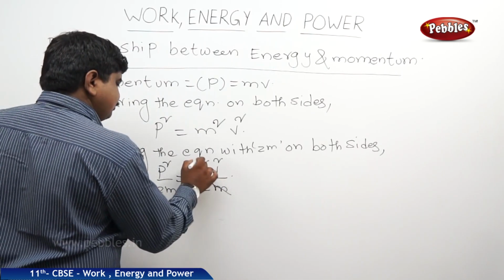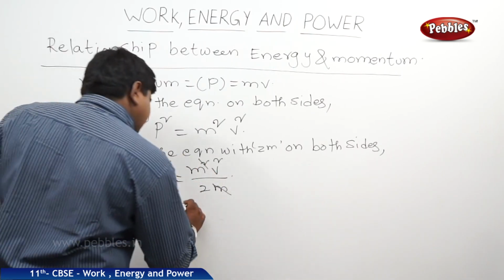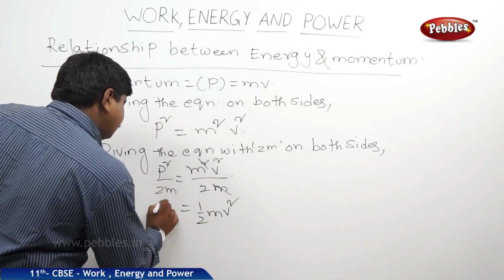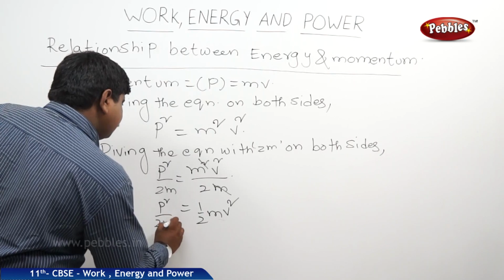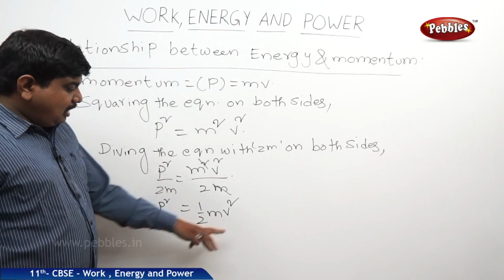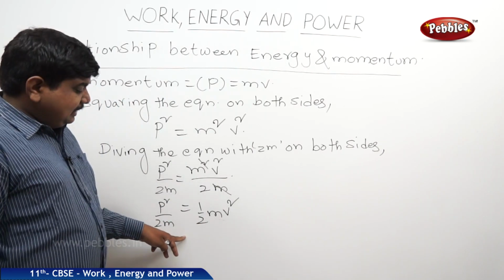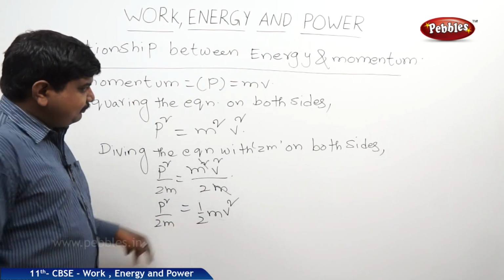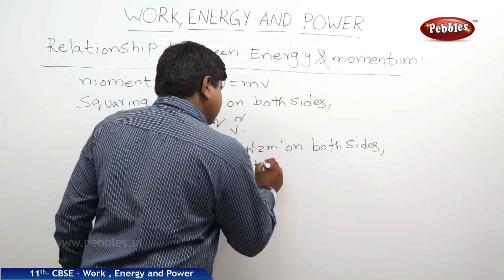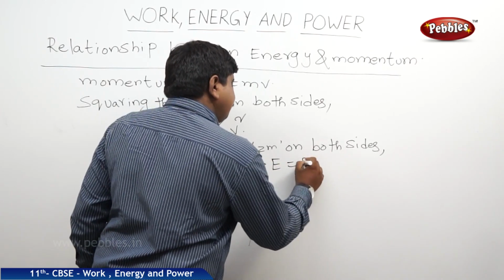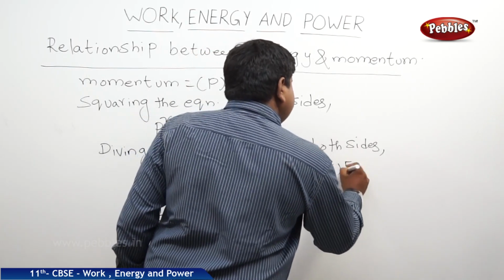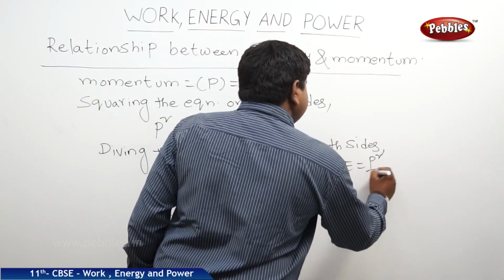This m and m square get cancelled, so you will get half mv square is equal to p square by 2m. So half mv square is kinetic energy. In such a moment, this kinetic energy will become the total energy of the body. So therefore, we can write KE is equal to p square by 2m, or E is equal to p square by 2m.